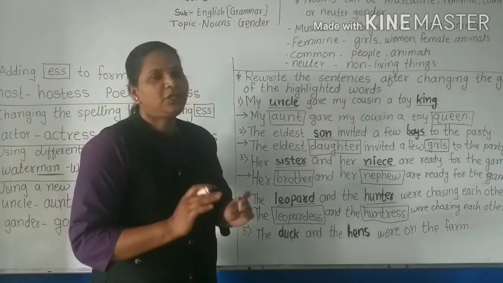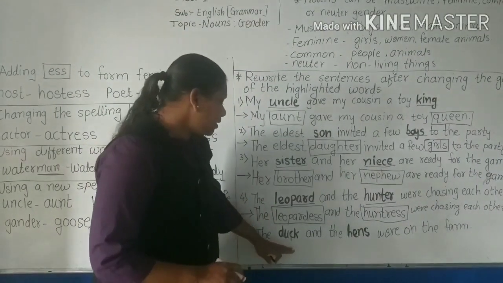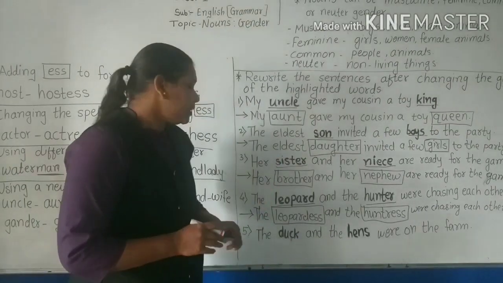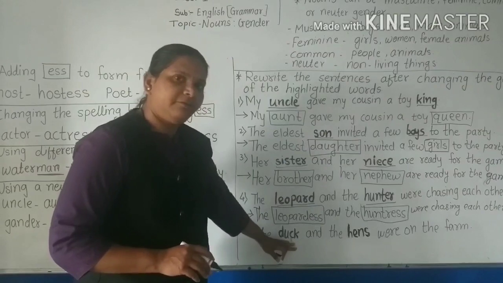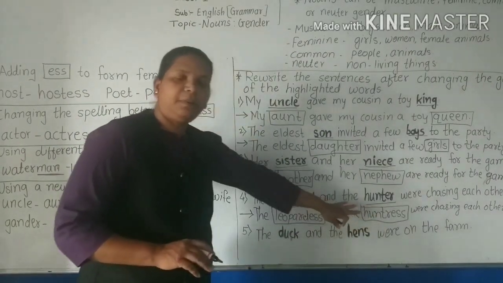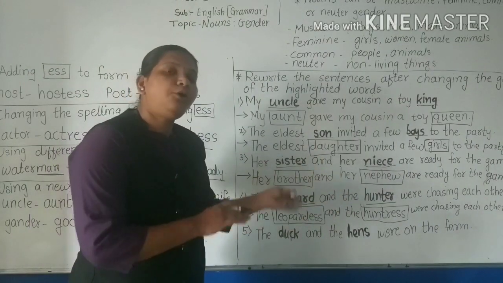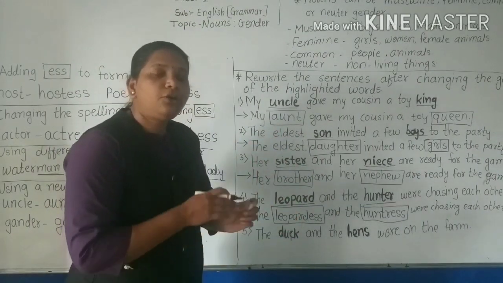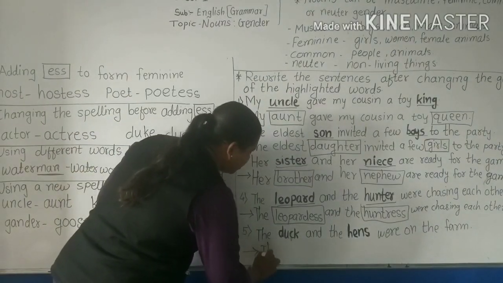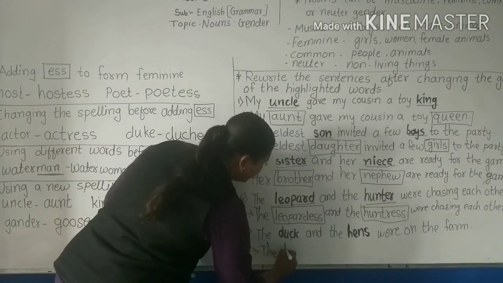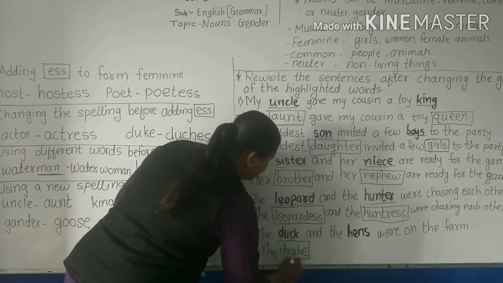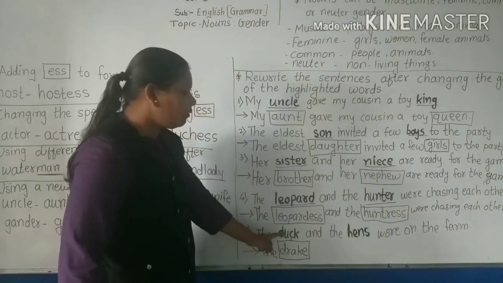Now see the last sentence. The duck and the hens were on the farm. Okay, so here the feminine genders have been given, right? The feminine duck and hens. We have to convert them into masculine gender. So here I will write drake. The drake is the masculine gender of duck.